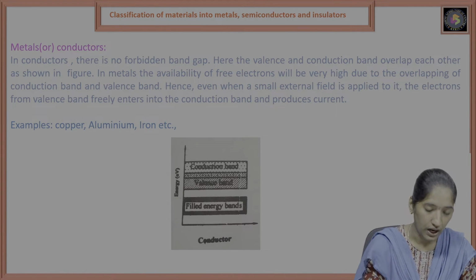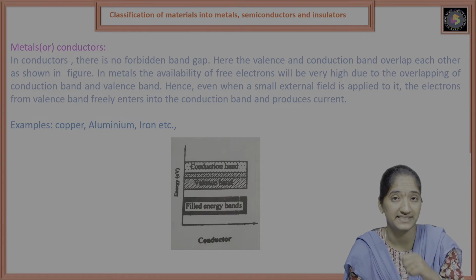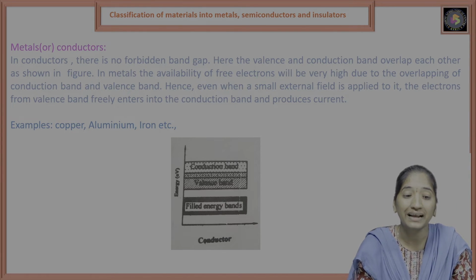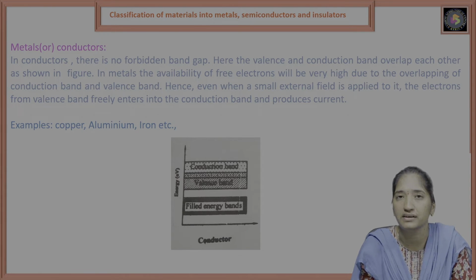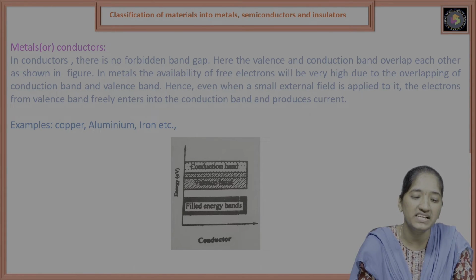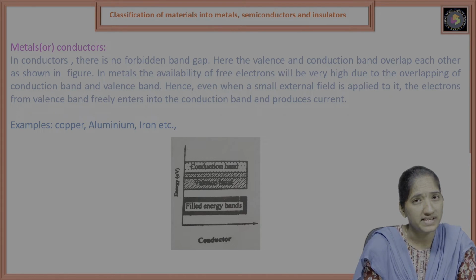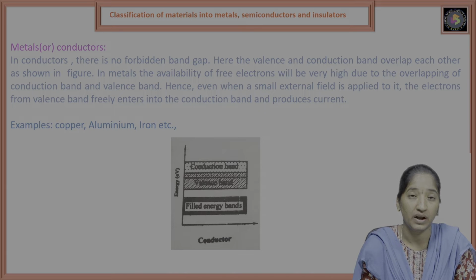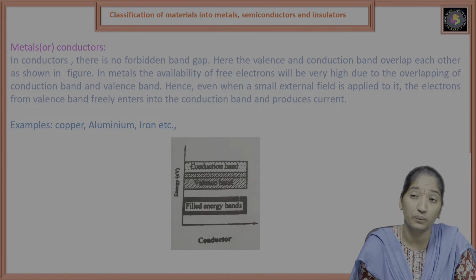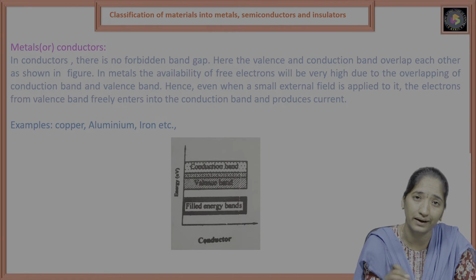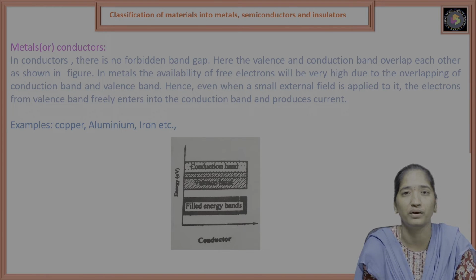So how to classify the materials? Based on what? The classification of a material into metals, semiconductors and insulators. What is a metal? What is a semiconductor? What is an insulator in solids? How to classify these materials based on the solids? These three are categorized in the solids.